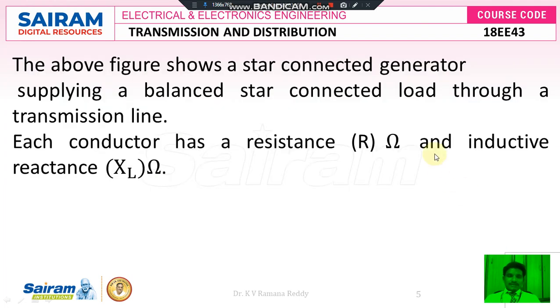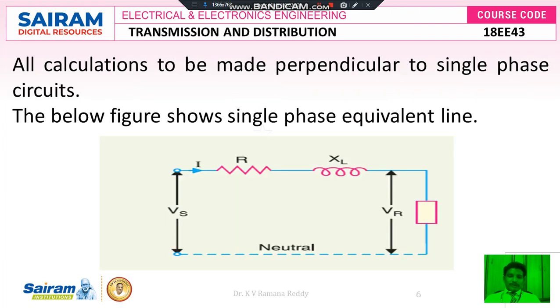In the above figure, a star connected generator is supplying a balanced star connected system. In a balanced star connected system, each conductor has a resistance of R ohms and an inductive reactance of XL ohms. For a balanced system, the amount of impedance, resistance, inductive reactance or capacitive reactance offered per unit centimeter of the conductor should be the same for the remaining phases, Y and B. Hence the system is called a balanced system.